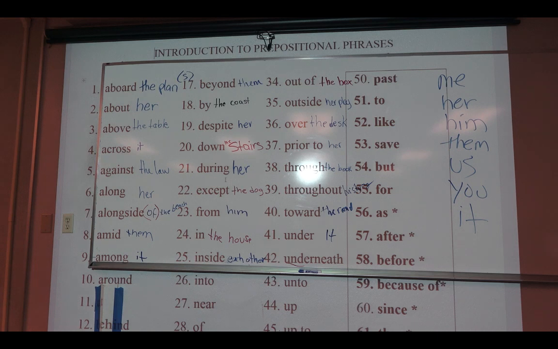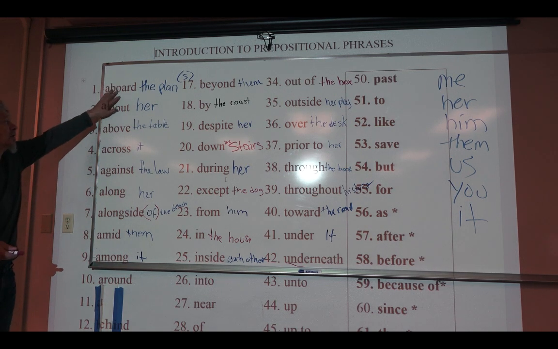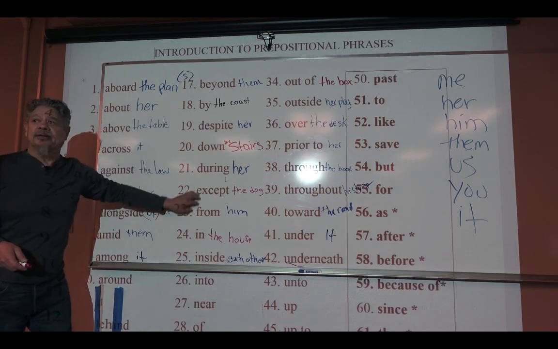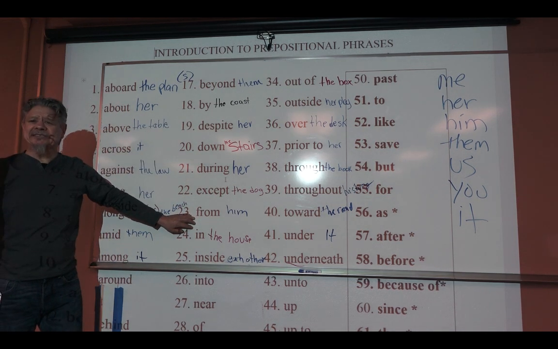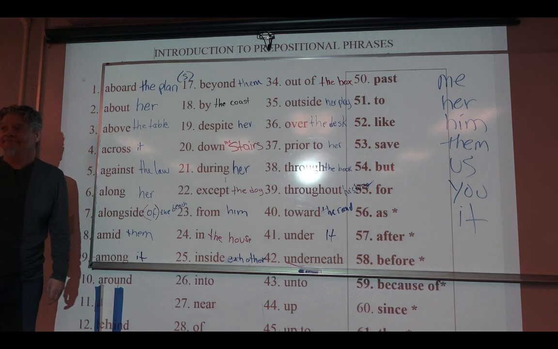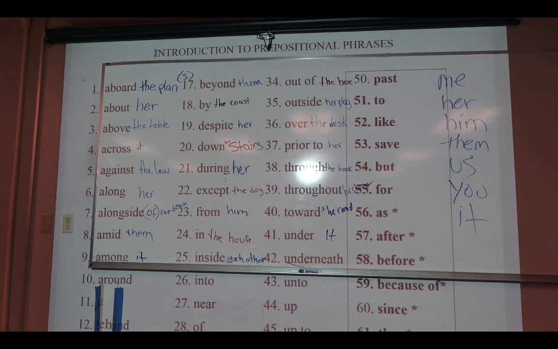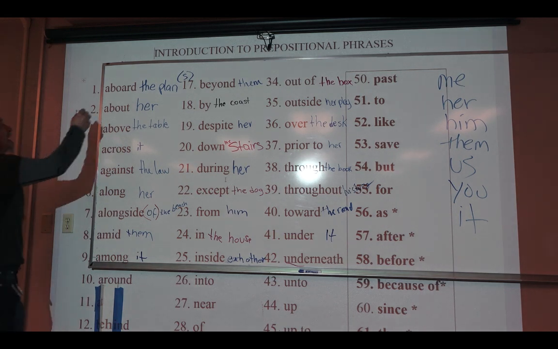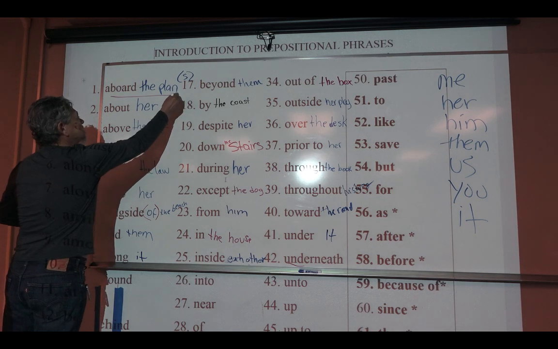Okay, class. So here is the message on prepositions and prepositional phrases. These words, 95% of the time, they are followed by a noun or an object pronoun. And when that happens, they create a prepositional phrase.